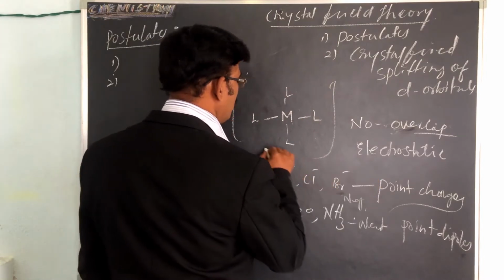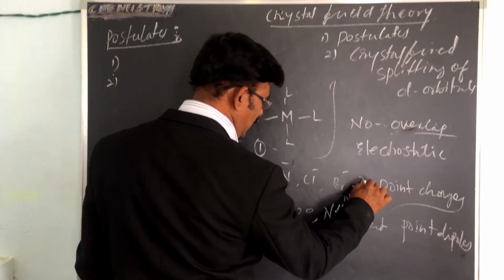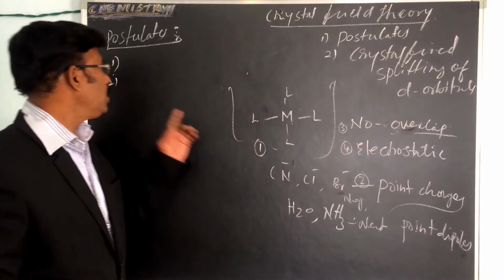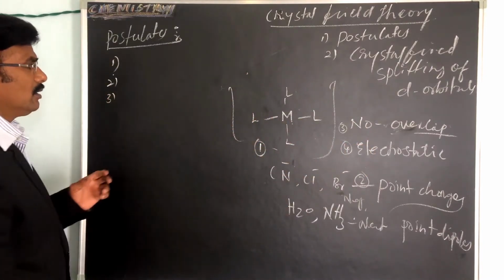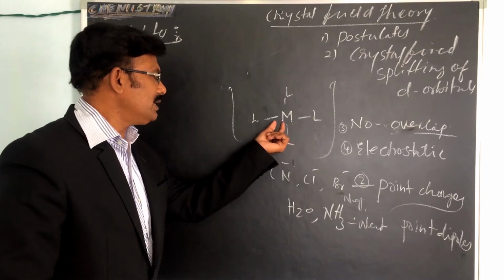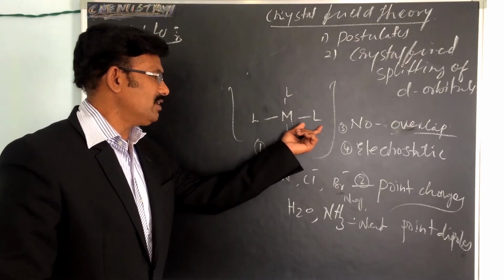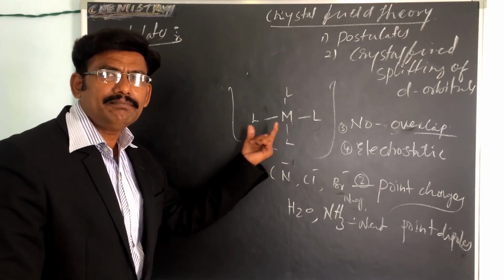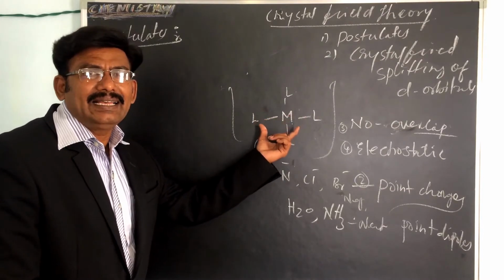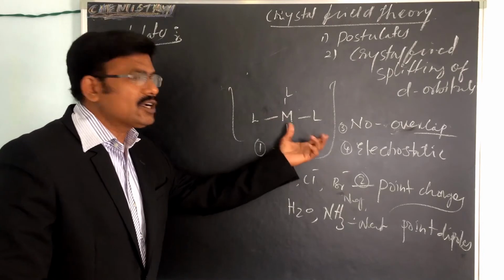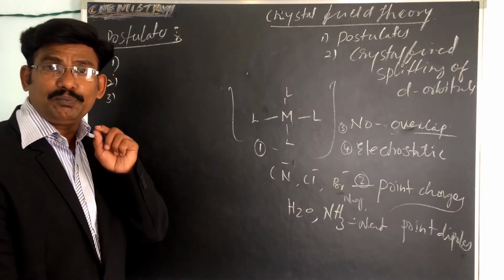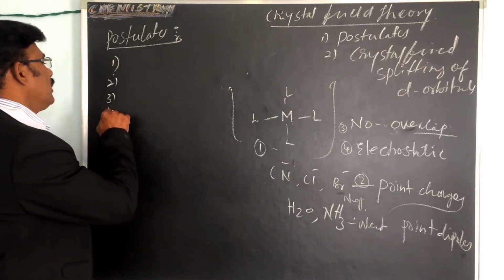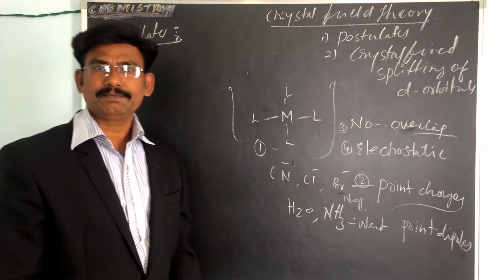So this is the first postulate, second and third and fourth. The third is the no overlap. There is no overlap between the metal orbital and ligand orbitals. The interaction between the metal ion and ligand is purely electrostatic. So that is the fourth postulate.